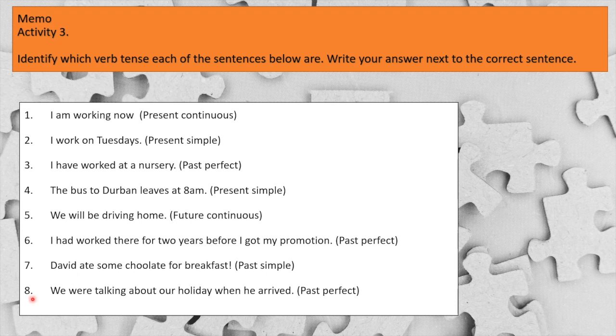And number 8. We were talking about our holiday when he arrived. It is in past tense. You can tell were is a past tense word and arrived has ed. Oh dear, I'm not sure if this is past perfect. This is past continuous, everybody. We were talking. This is past continuous. The answer is past continuous, okay, because of that ing, and there is no have.